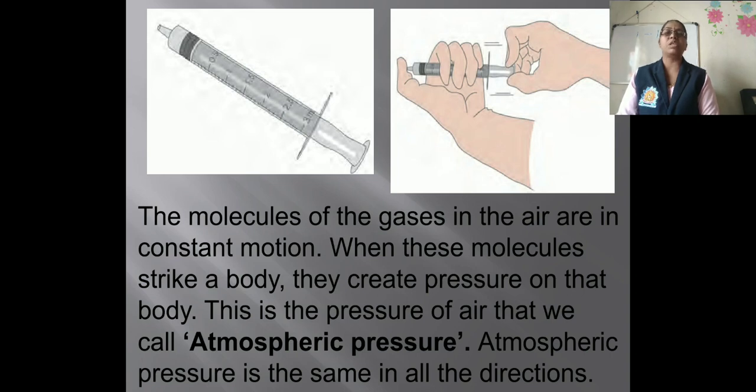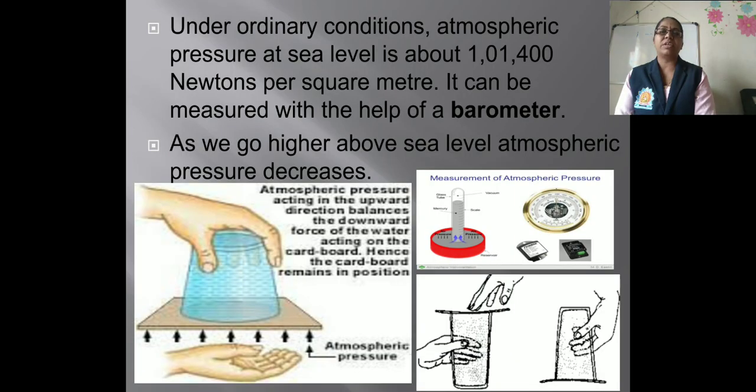This is called the pressure of the air and we call it atmospheric pressure. If this experiment is repeated holding the syringe in different positions like vertical, horizontal and inclined, the piston is found to go to the same extent in all the cases. That means from this we can say that atmospheric pressure is the same in all directions.